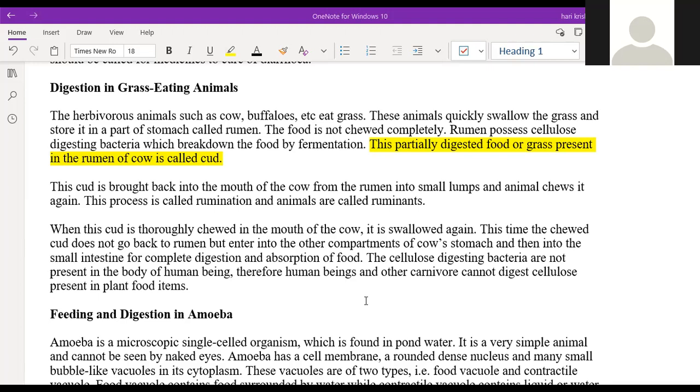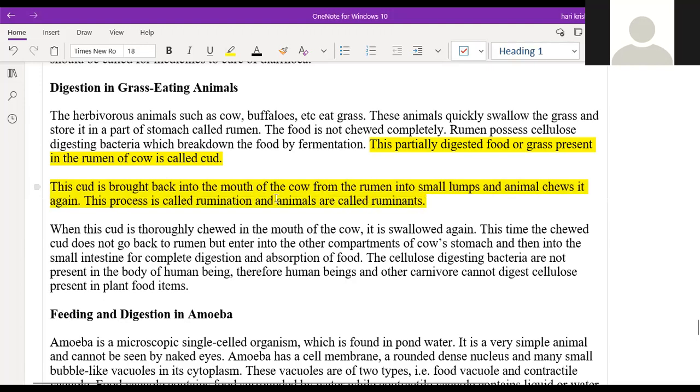Whenever it is free, it brings the unchewed food back into the mouth, chews it properly, and converts the cellulose into simpler substances. This is called rumination. The cud is brought back from the rumen into the mouth in small lumps, and the animal chews it again. Animals that do this rumination are called ruminants.